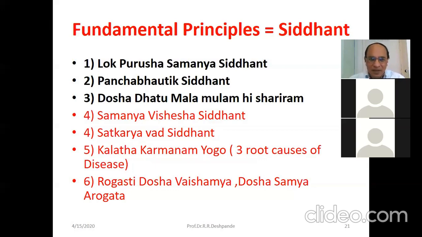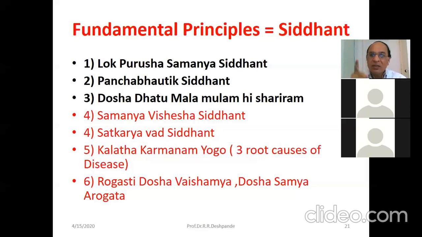Try to understand. Kalartha Karmanam Yogu. Next, Kina Nitya Atimatrakaha Samyak Yogascha Vidneyo Roga Rogascha Karana. This is the three root causes of disease. Kala, Artha and Karma. Kala means seasonal factor. Artha means Indriyartha. And Karma means activity. So Kala, Artha and Karma, if they are in a homeostasis, balanced, optimal, it's good for health. But anything excess, low or abnormal, that is bad.